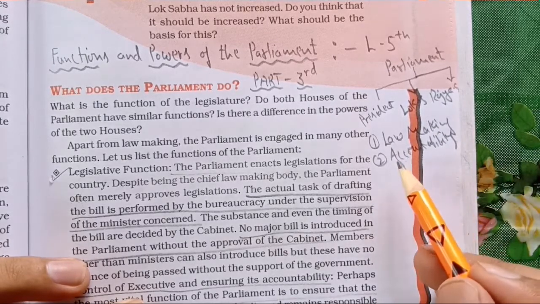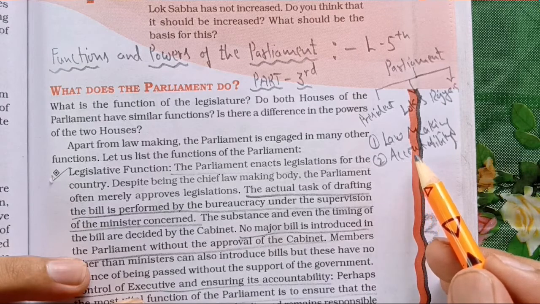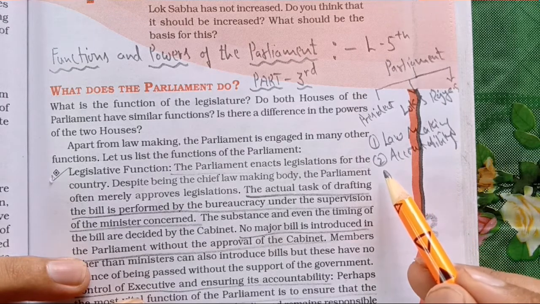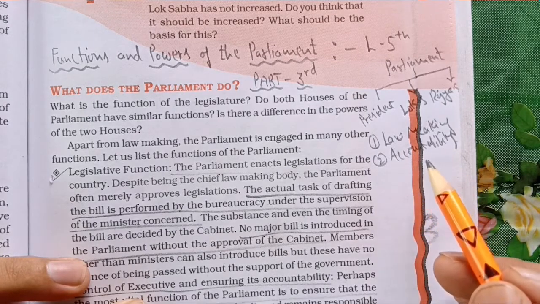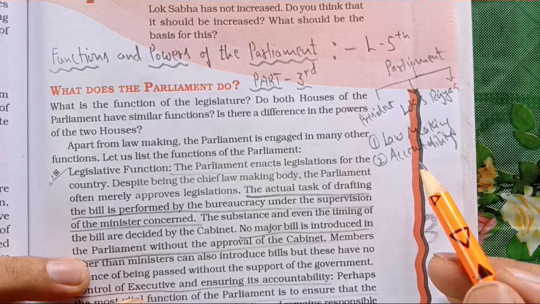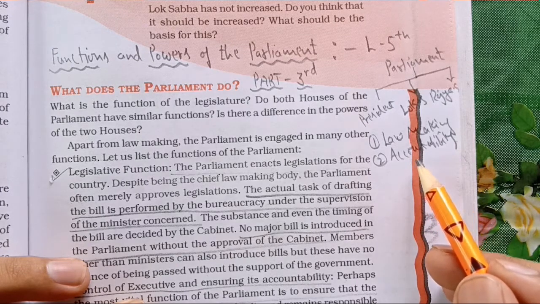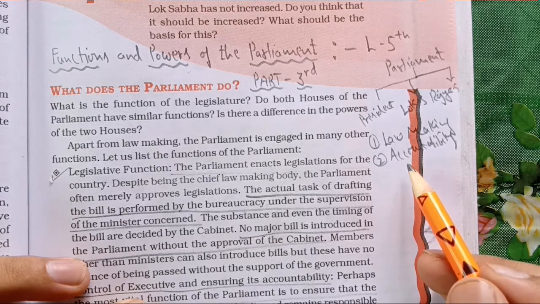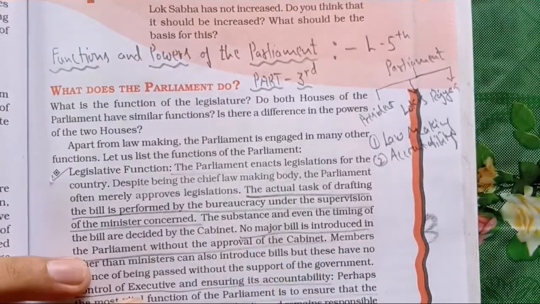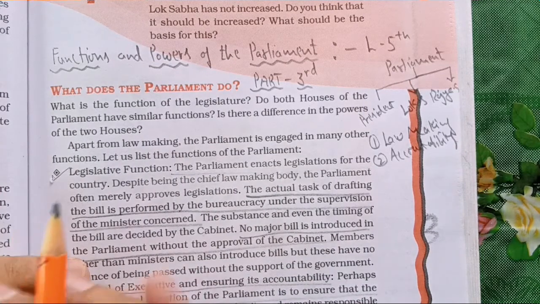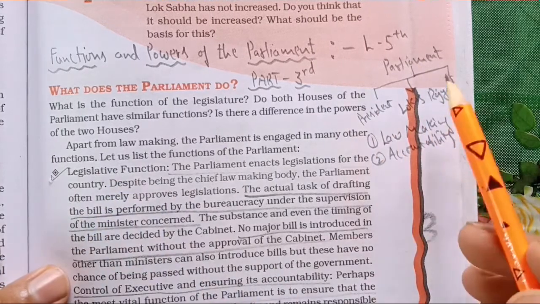Accountability means the executive is accountable to the legislature, how they are functioning, what powers and what activities they are doing. This is all accountable to the people through the legislature. So here the legislature plays an important role, for it shows the accountability of the executive to the people who have elected the members. So this is the structure of parliament.